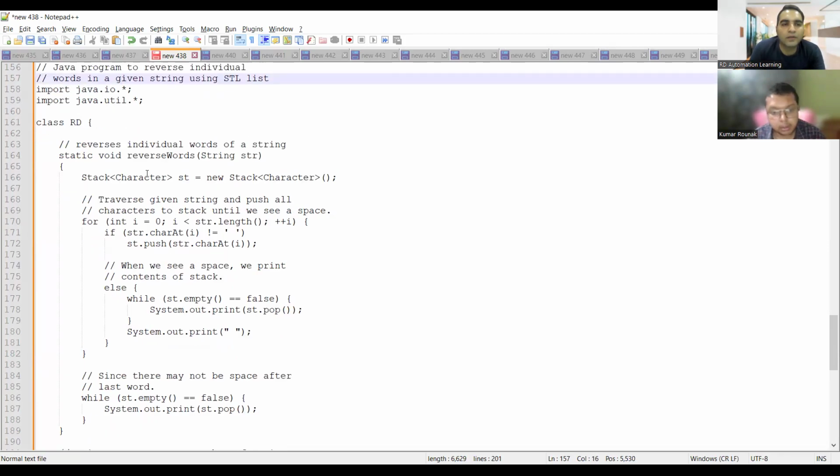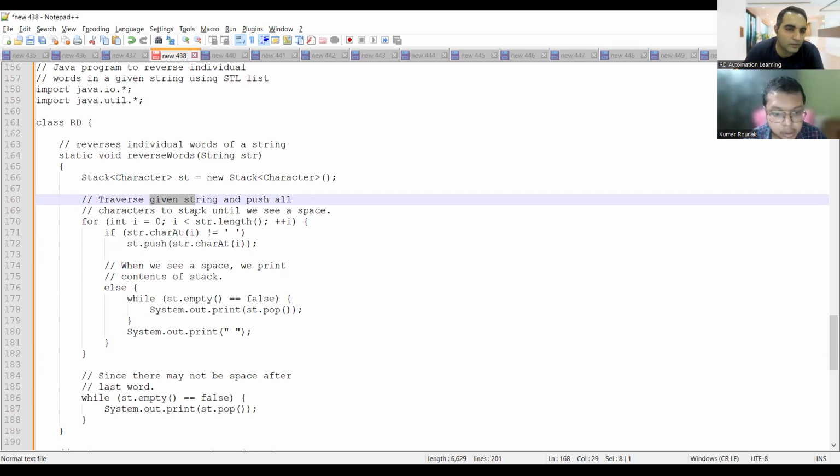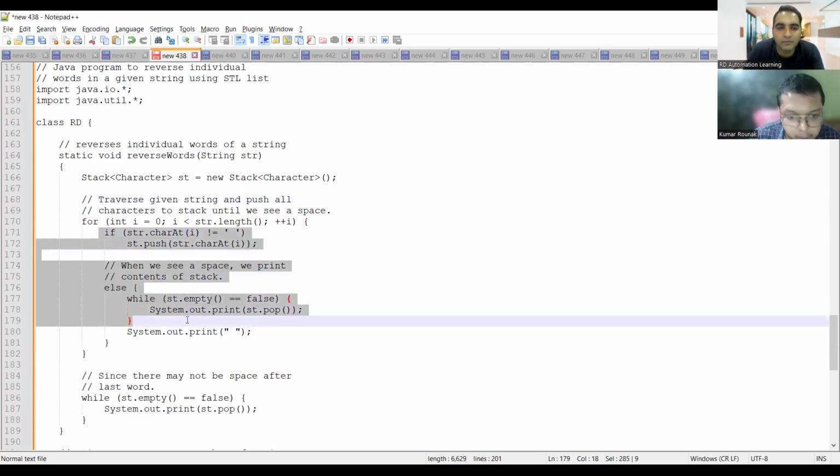So for that, you can reverse the individual words of a string. You can go for a stack here. We create an object, traverse the given string, and push all the characters to the stack. The space removal is the first thing that we will target. Whenever we see a space, we print the contents of the stack. This is in the if-else condition.